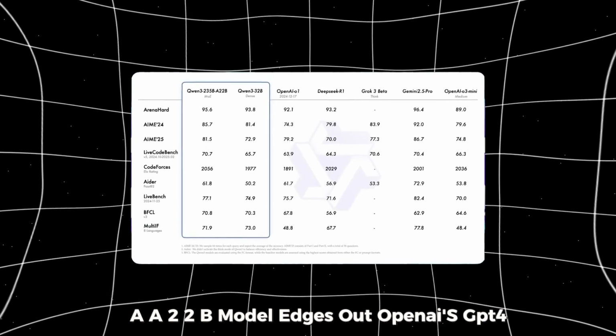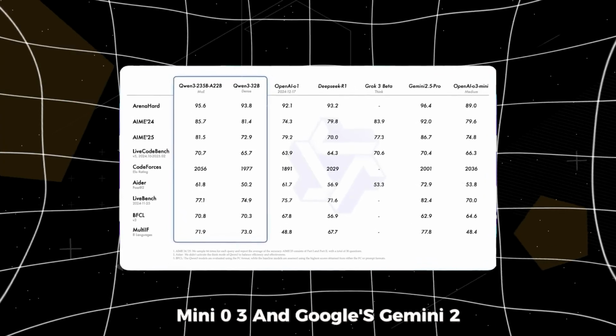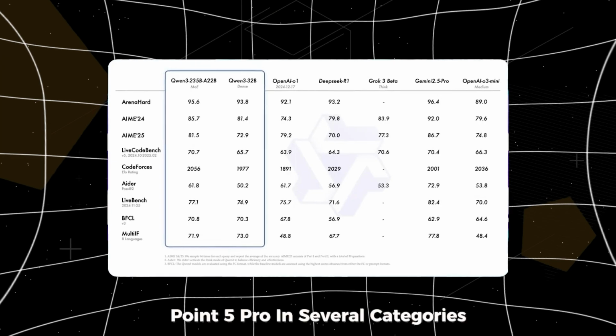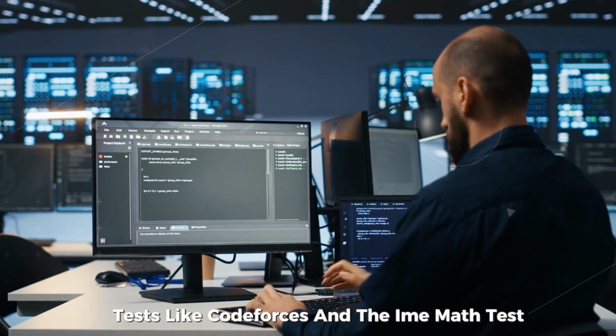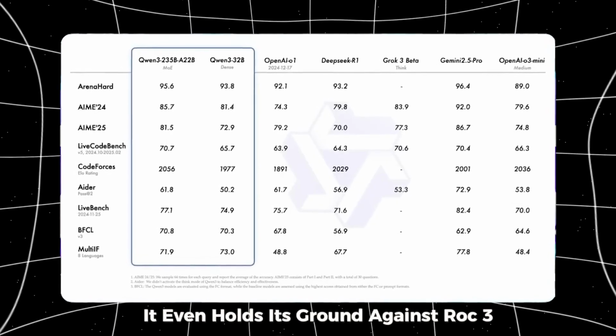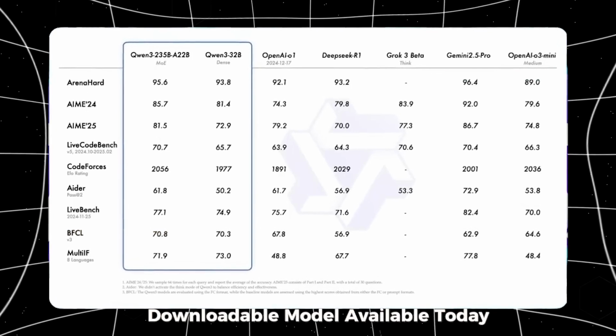The Qwen3-235B-A22B model edges out OpenAI's o3-mini and Google's Gemini 2.5 Pro in several categories, especially in code generation and logical reasoning tests like Codeforces and the AIME math test. It even holds its ground against Grok 3, which is considered the most powerful downloadable model available today.